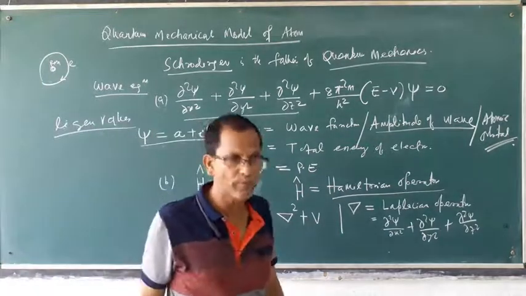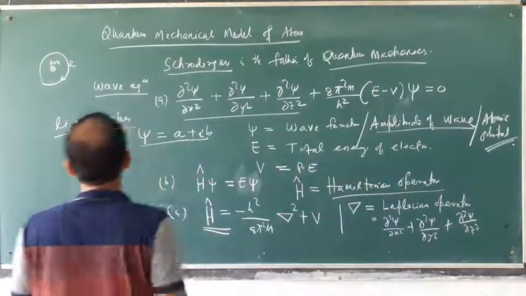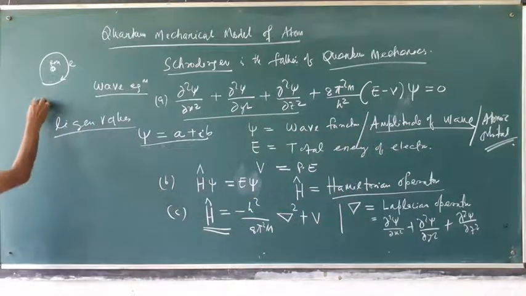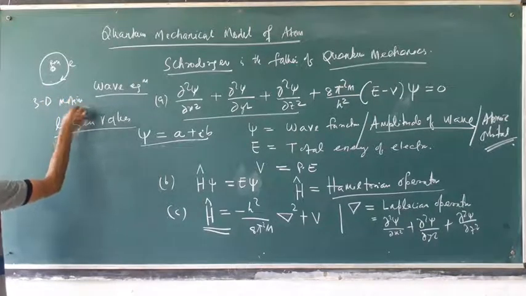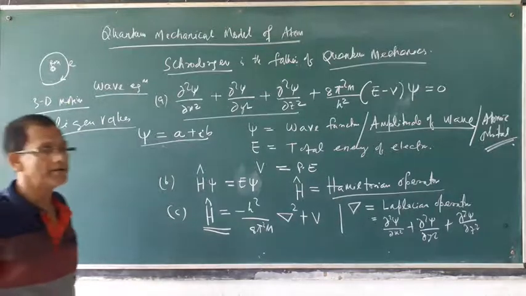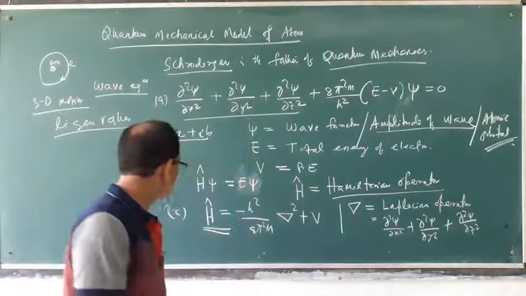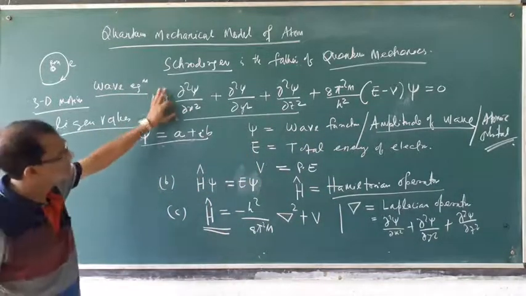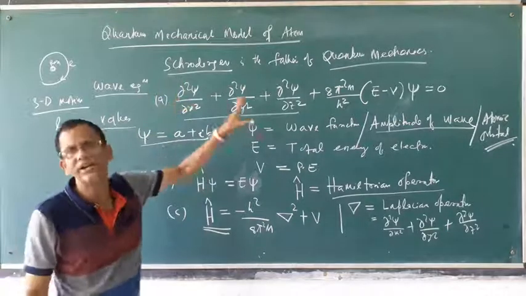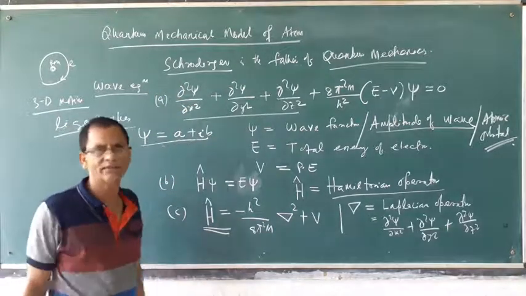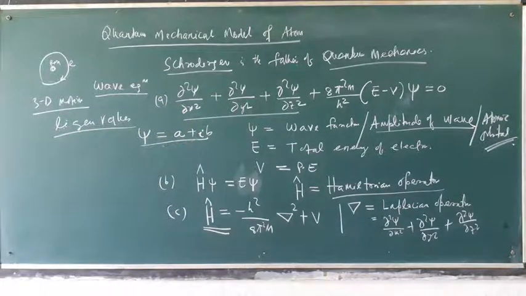The movement of the electron is not circular. The motion of the electron is three-dimensional, 3D motion. It is not a circular path, which is planar. So this is also a 3D concept. This equation also applies to the three-dimensional concept, and this is called the Schrödinger wave equation.